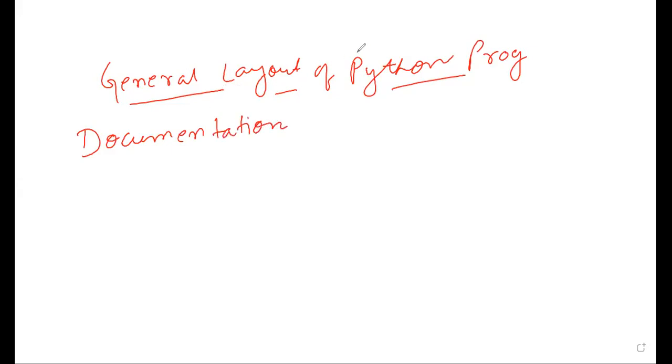Documentation section is a non-executable section. It is just for the readability of the programmer, readability of the user who is using that code, and it stores the information regarding the program.